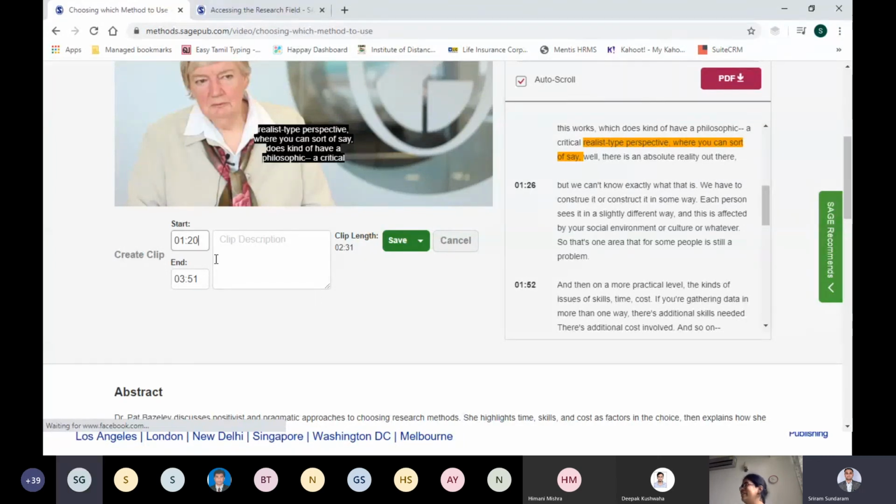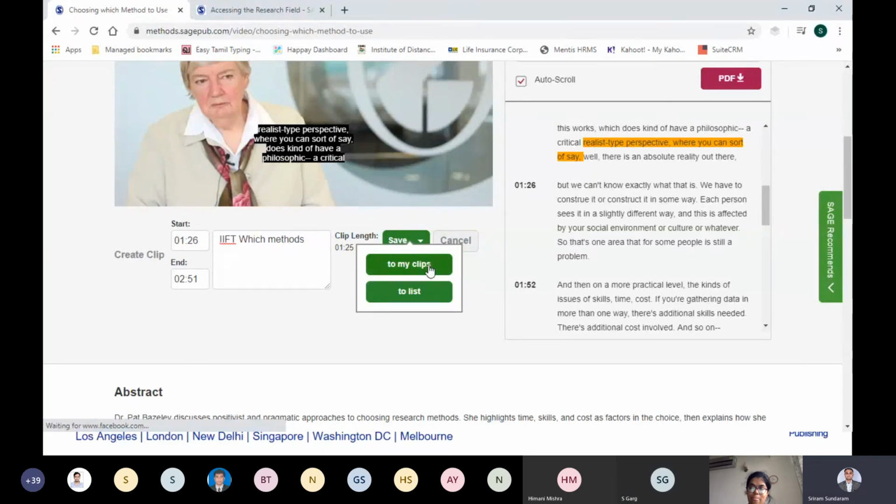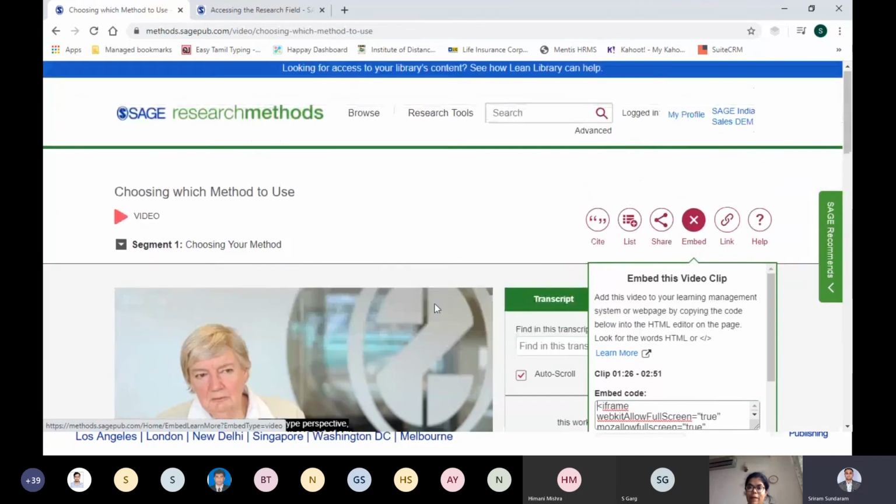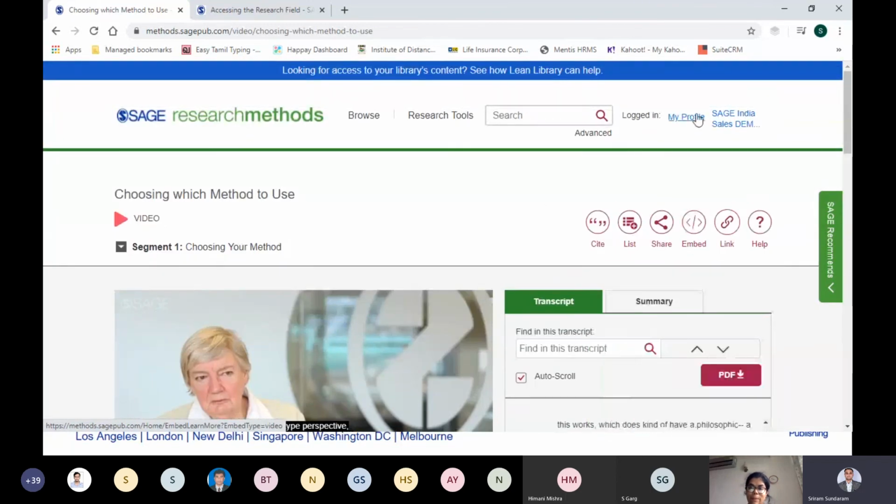So you can actually create this clip from 1.26 to maybe 2.51 or whatever the duration is, and give it a name, such as "which methods." I'm just giving a name to it and I can save it. The moment I click on save, it will ask whether to save it in my clips or list. As it is a clip, I will save it to my clips, and automatically the clip will be saved. That will be available again in my profile under my reading list, under my searches. I'll show it to you at the end.